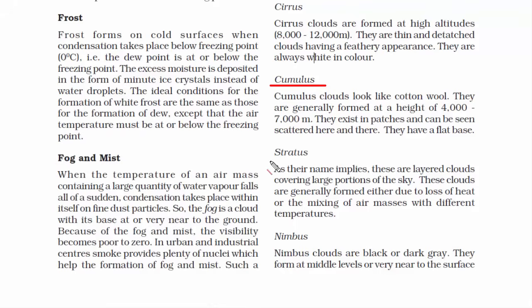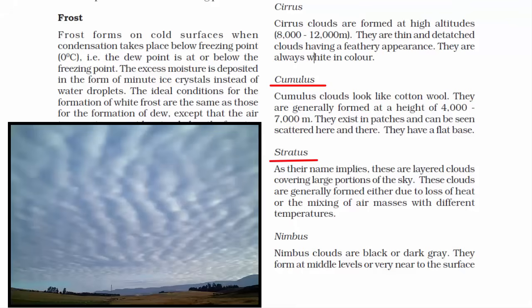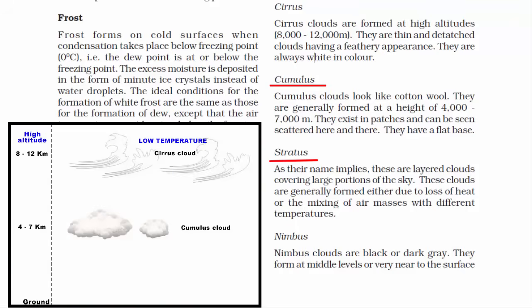The third one is stratus cloud. Now, stratus means existing in layers. That means these are horizontal layered clouds that cover large portions of the sky. Here's a picture of it. These are also known as low altitude clouds, meaning they exist at a height of less than 2 kilometers. They are found in white and grey color.